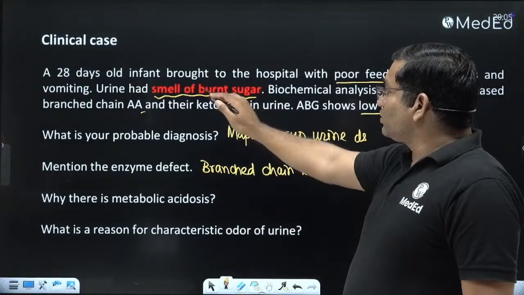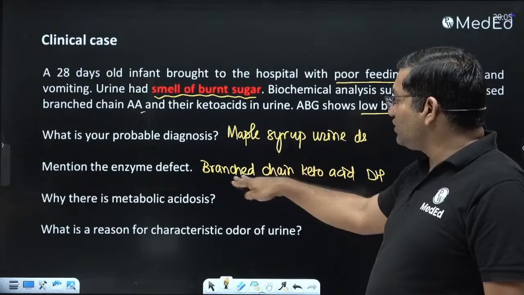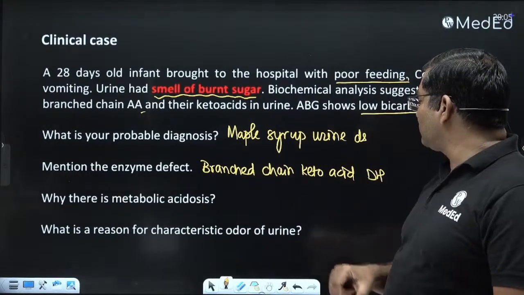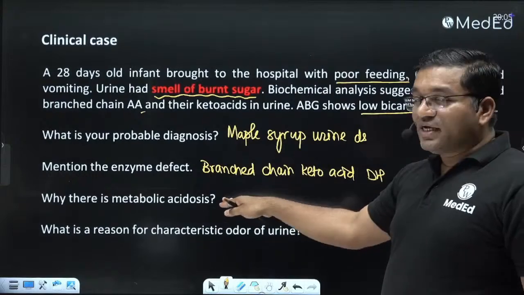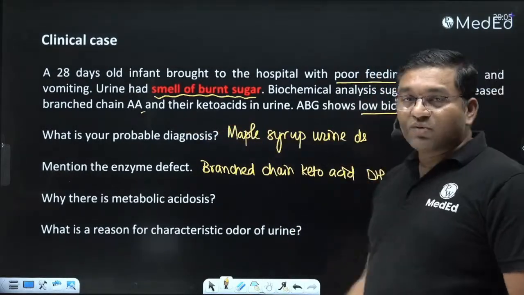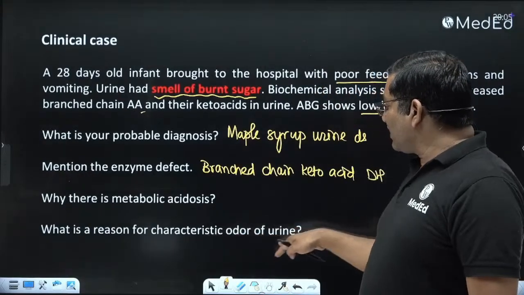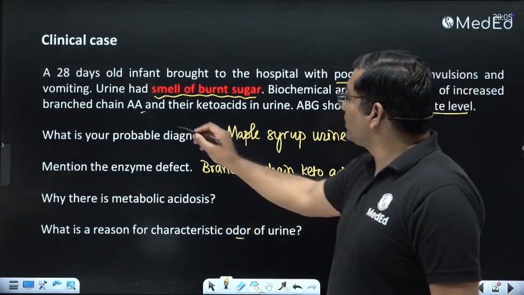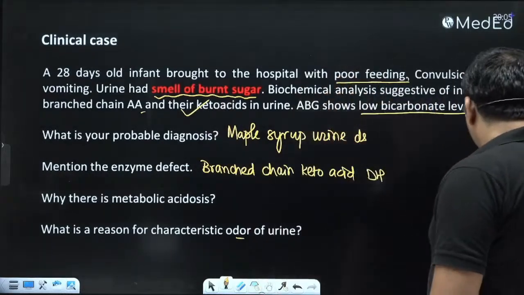So the smell of burnt sugar denotes the case of maple syrup urine disease due to defect in the branch chain keto acid dehydrogenase. Metabolic acidosis is because of accumulation of these keto acids, and bicarbonate is utilized for buffering these acids. And what is the reason for the characteristic odor of urine? This is because of excretion of keto acid in the urine.